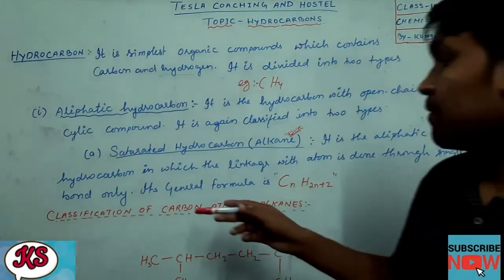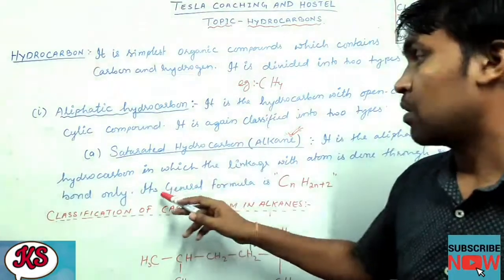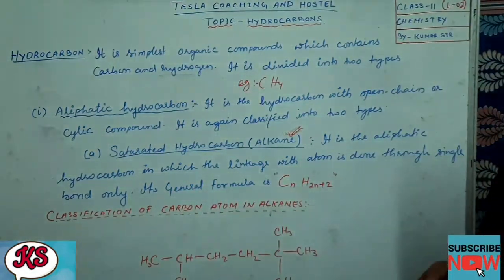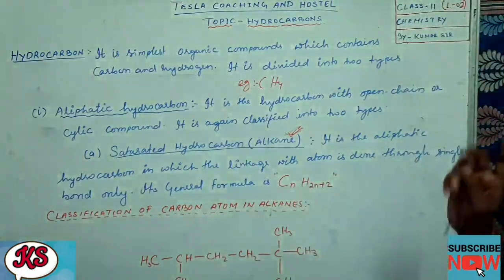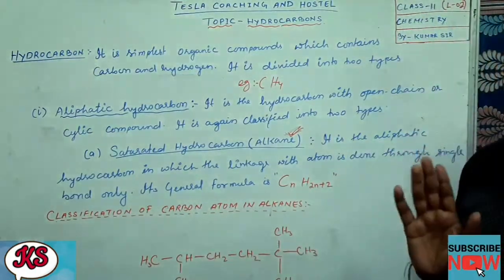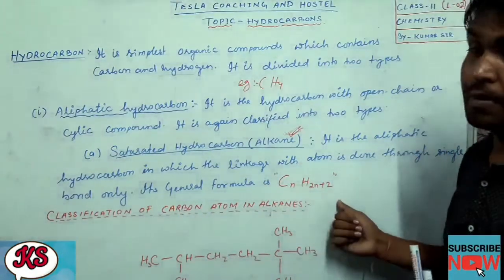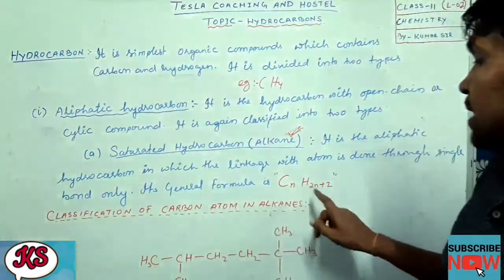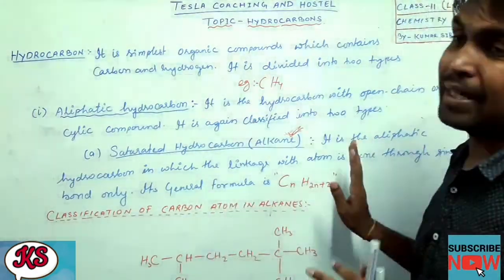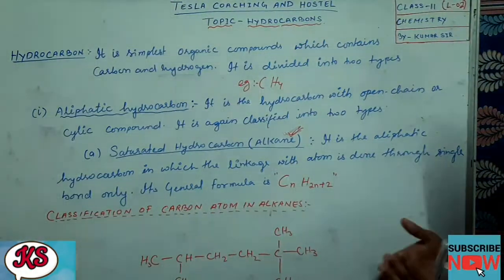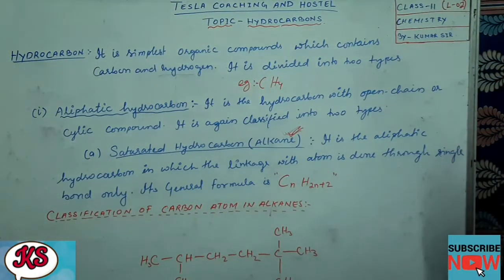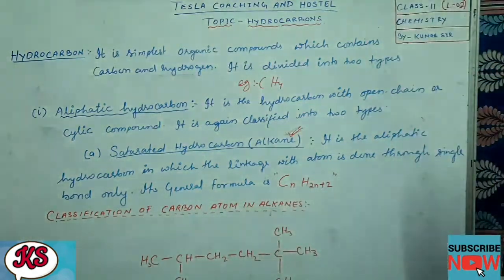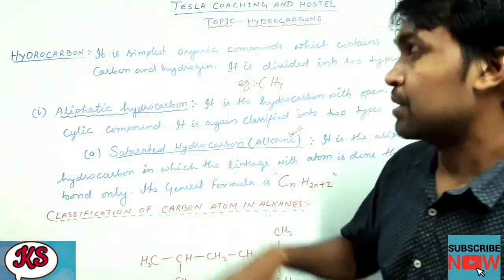The general formula of alkanes, or saturated hydrocarbons, is very important, because in your board exams you will be asked to choose the correct one. Last year also it came for 1 mark. So dear students, you should remember this: alkane, alkene and alkyne. The general formula of alkane is CnH2n+2. You might have studied these things in class 10 also, we are just revising. Now we have studied hydrocarbons and types of hydrocarbons. Aliphatic we are studying, and in aliphatic also there are two types.